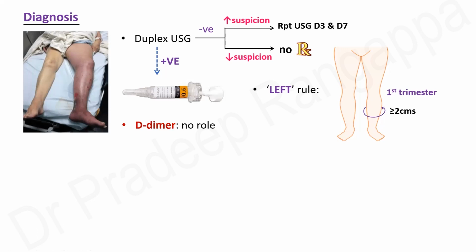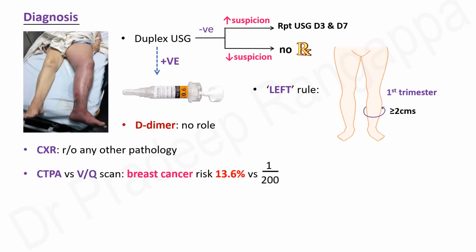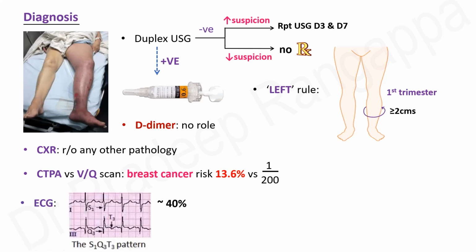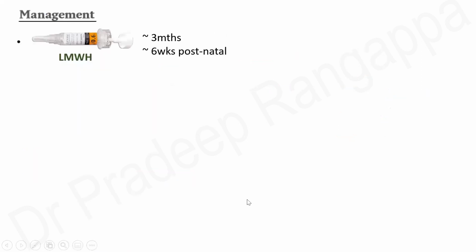D-dimer has no role in pregnancy because it will be high, and chest X-ray could be done to rule out any other secondary pathology. CTPA is the gold standard, but because of pregnancy, the risk is always there. They have looked at breast cancer risk with the CTPA. It is shown to be 13.6% versus 1 in 200, which means it does carry some risk of exposing them to CTPA unnecessarily. And ECG, S1Q3T3, which is a typical presentation of PTE, occurs only in 40% of the patients.